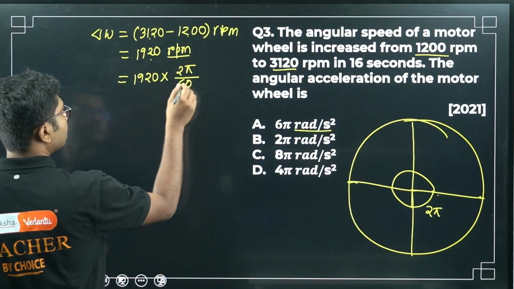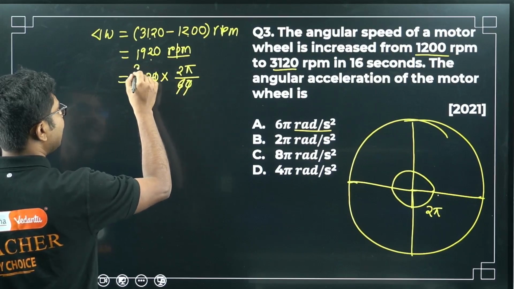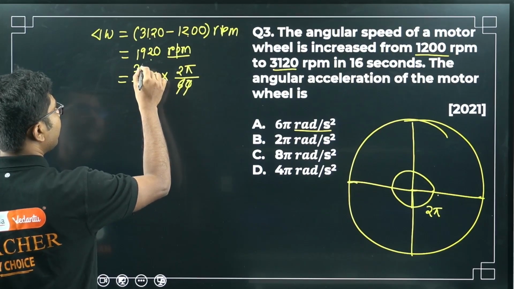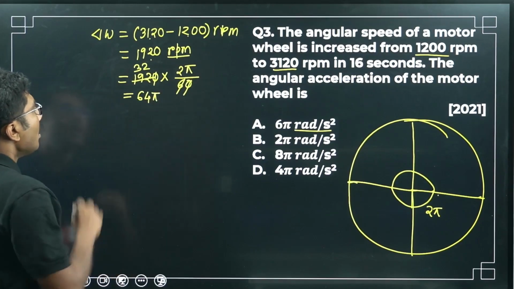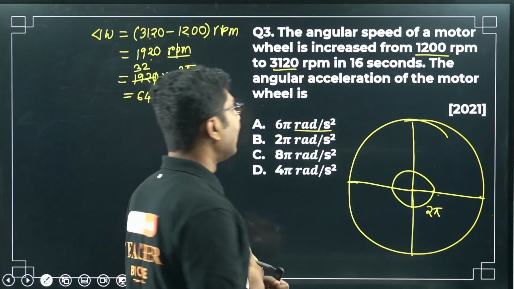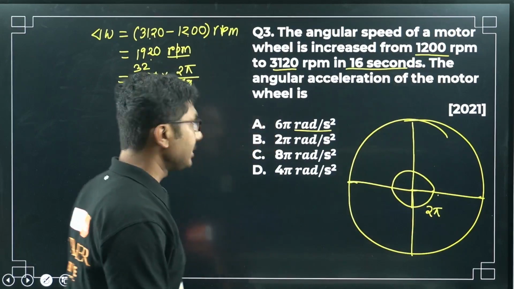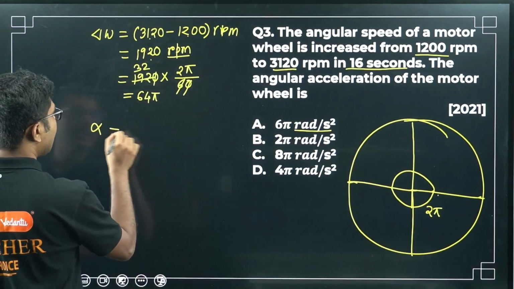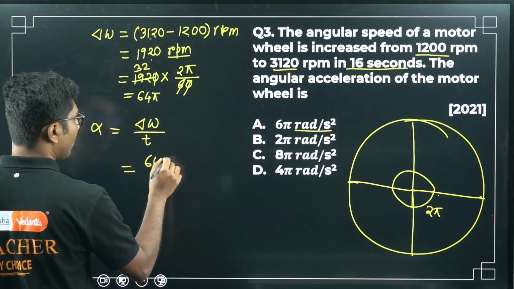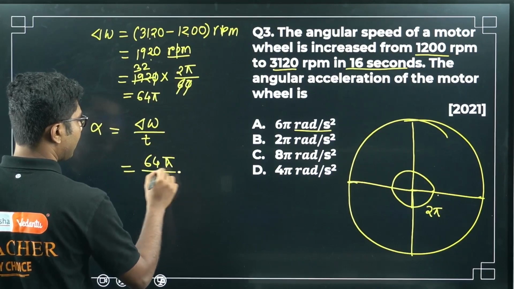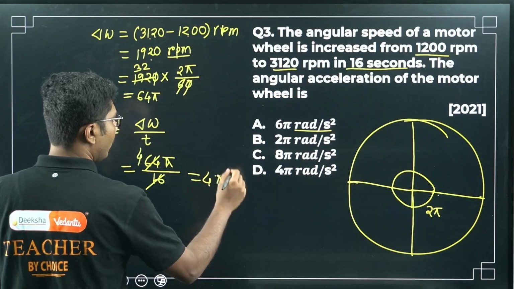Now let's cancel whatever can be cancelled. 3 6 is 18, 3 2 is 12, 32 times 2 pi, so 64 pi. 64 pi is the change in the angular speed, and the duration is 16 seconds. So angular acceleration is the change in angular speed divided by the time, that is 64 pi divided by 16. So it will be 4 pi.